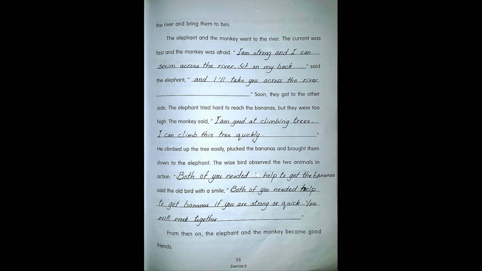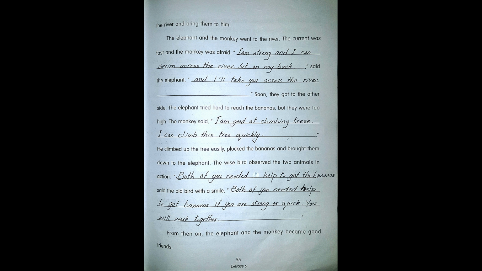"I am strong and I can swim across the river. Sit on my back," said the elephant, "and I'll take you across the river." Soon they got to the other side. The elephant tried hard to reach the bananas, but they were too high. The monkey said, "I am good at climbing trees. I can climb this tree quickly." He climbed up the tree easily, plucked the bananas and brought them down to the elephant.